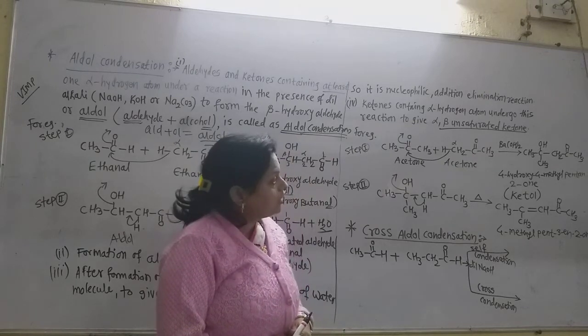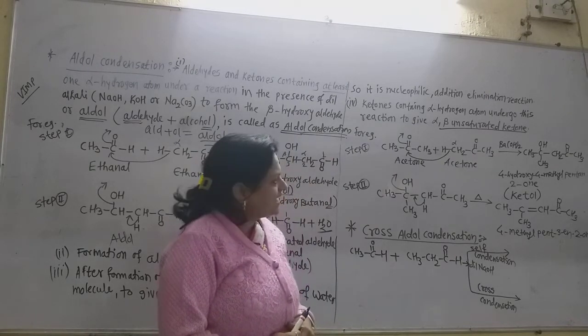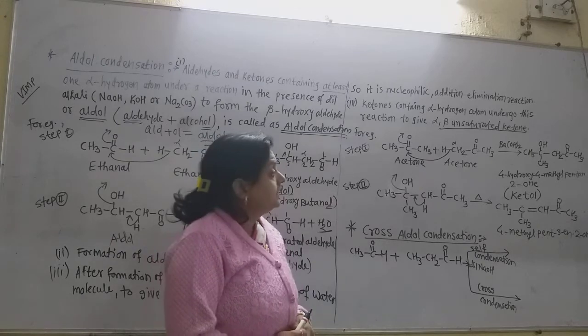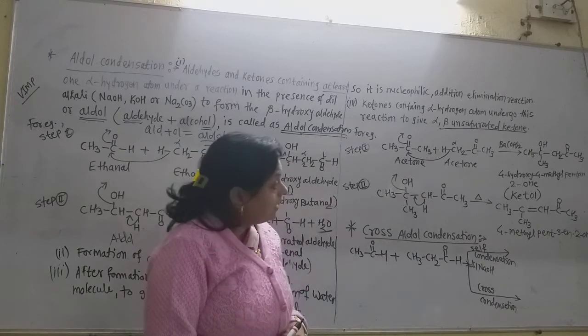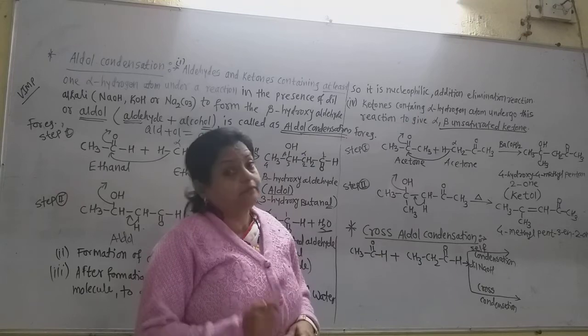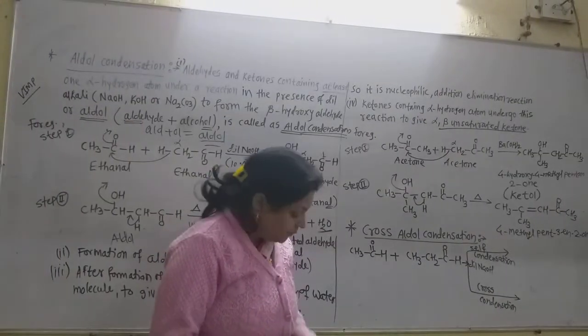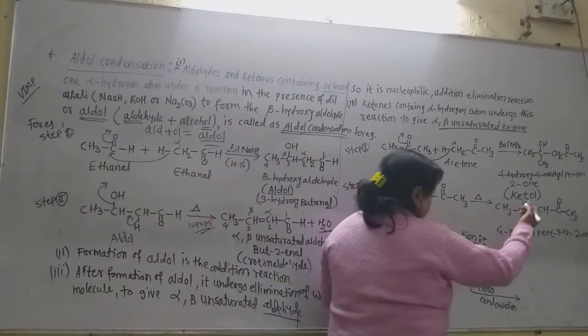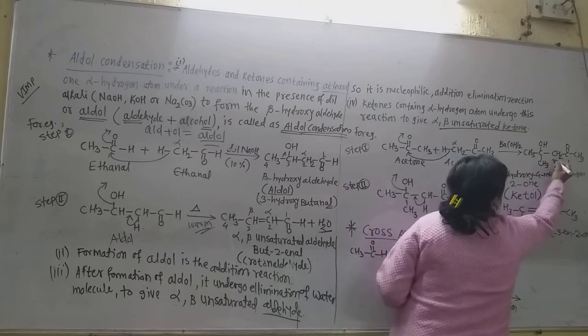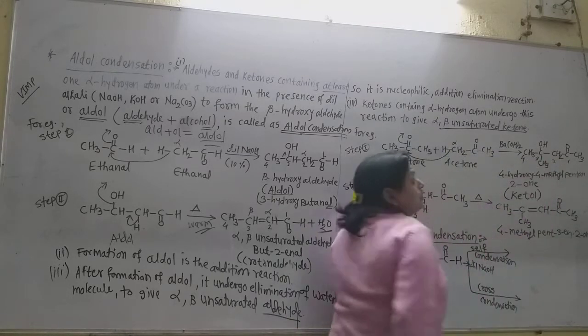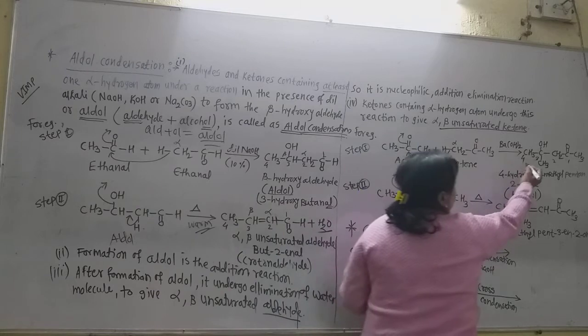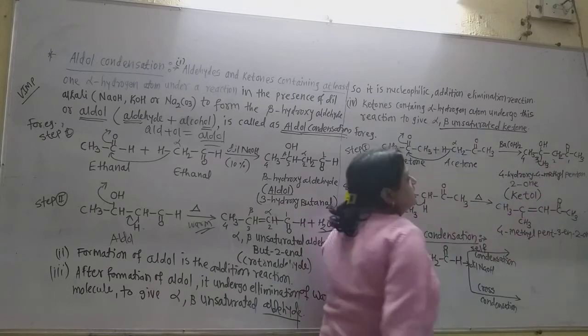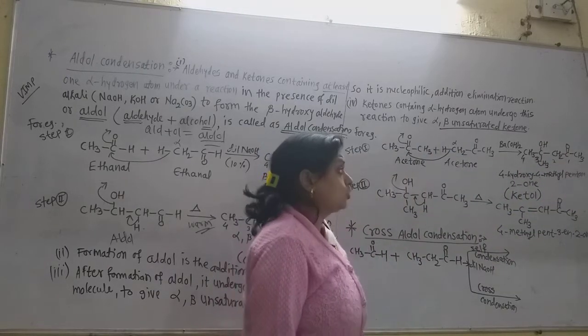Why is it ketol? Because it contains a ketonic functional group as well as the OH alcohol group. So it is the ketol. Now what is the IUPAC name? That is very important. The IUPAC name is given from this carbon. This is the first carbon, second carbon, third and fourth. Now on the third carbon there are two substituents. One is the methyl group and another is the hydroxyl group.